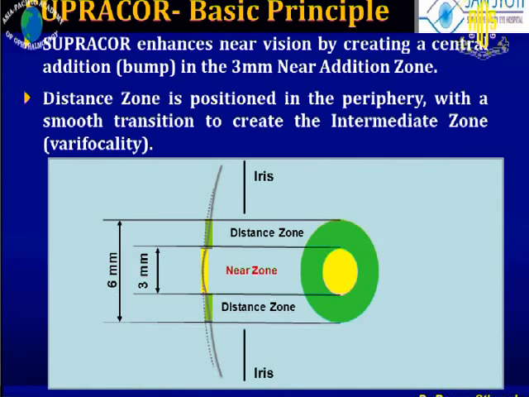Supracor enhances near vision by creating a central ablation bump, and the distance zone is positioned in the periphery with a smooth transition to create an intermediate zone. There is a smooth transition from the central near zone to the mid-peripheral zone.